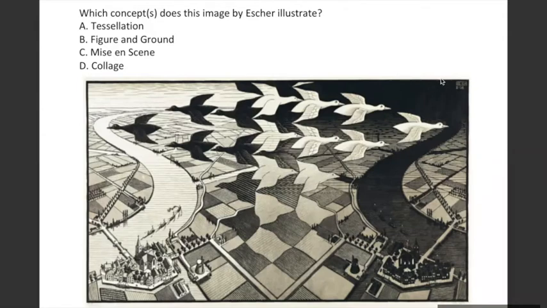Now, why this also is supposed to have figure ground is because in the bottom half, if you see, the black is the object and the white is the background. If I move to the top half, the white is the object and the black is the background.